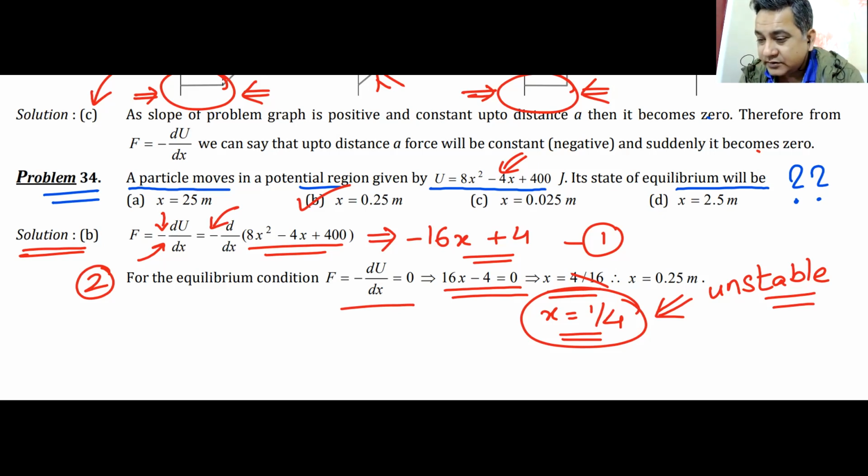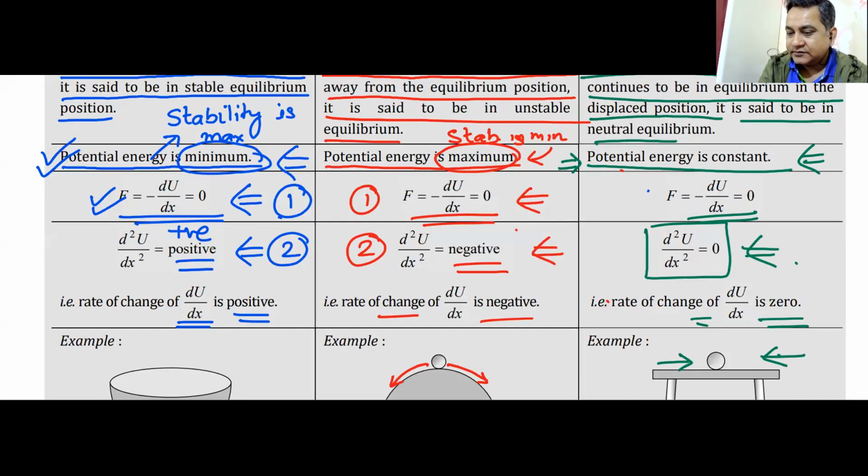I'll give you a minute. I'll give you a hint while I give you that time. So I'll take you back in past. No, it's impossible in physics to go in past, but here I can go to past. Now I've taken you to the past, and this is how you find out which type of equilibrium it is. I'll give you a minute to think about it. The rate of change is 0.